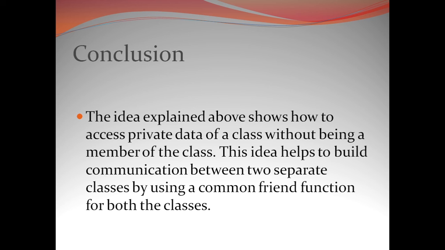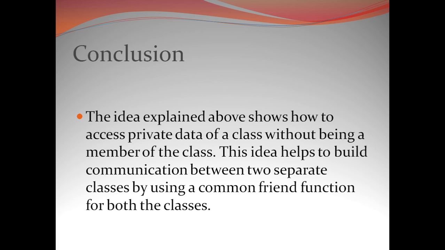So the friend function comes as a solution, attributing some flexibility to the rigidity of the concept of data hiding, because a friend function helps us to access the private data members of a class from outside the class merely by virtue of the function being declared a friend of that particular class, where we want to get access to some private data members.